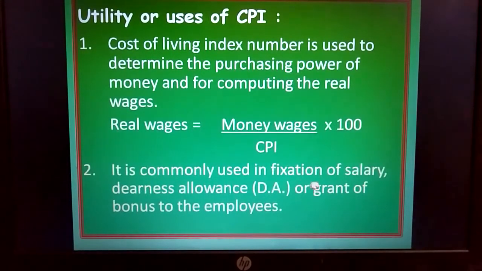It is commonly used in fixation of salary, dearness allowances, DA, or grant of bonus to the employees. Consumer price index number or cost of living index number helps in fixation of salary, dearness allowances, or grant of bonus to the employees. Previously, I took the example of Hubli, Bangalore and Mumbai. To make you understand the second use in a better way, I shall take bank employees as an example.